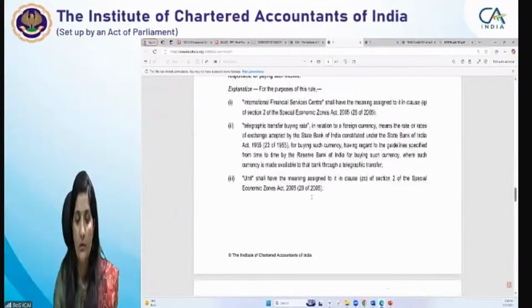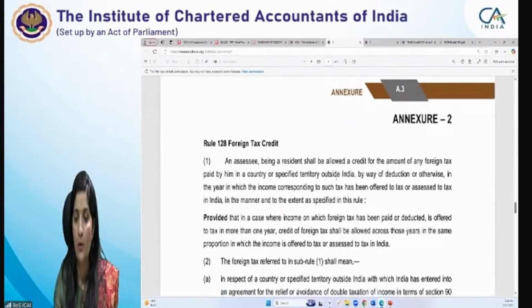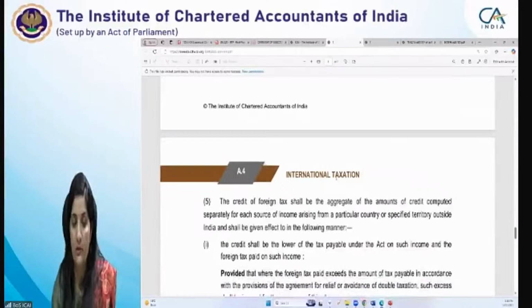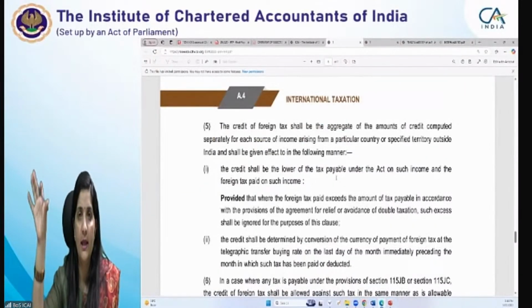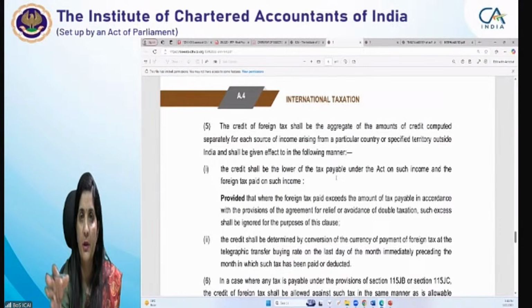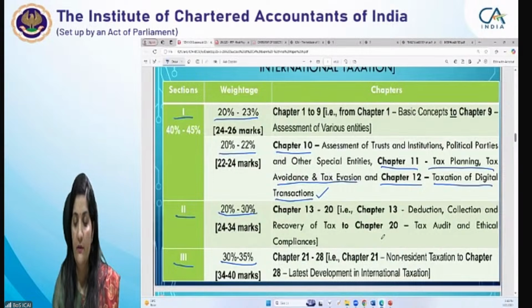What rate you will be applying? This annexure, Rule 128, foreign tax credit: how to compute the foreign tax credit. This is also given. Please go through it and make a note or a tabular form of remembering these relevant provisions for you. Okay.